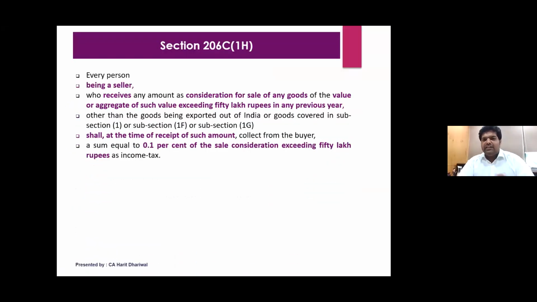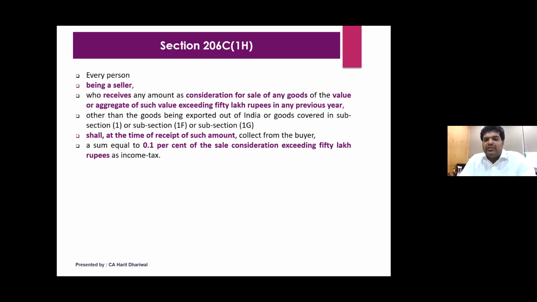Now coming to 206C1H, like we discussed 194Q, I'm going to just break this section down for ease of understanding. Every person being a seller. Here again the word seller is important, who receives any amount as consideration for sale of any goods of the value exceeding 50 lakh rupees in any year. So the word here is 'receives'. Receipt is the most important thing here. Other than the goods being exported out of India or goods covered under 1F and 1G. We discussed 1F and 1G: 1F talks about the motor car, and 1G talks about the overseas package and all.